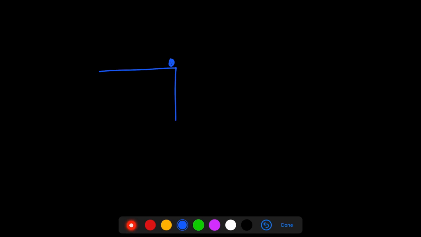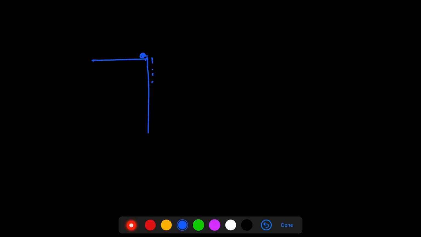Let's say you have a tiny ball over here and you have a rod over here. Now if you drop both of them, what will happen? This small ball will fall straight away and reach the ground.